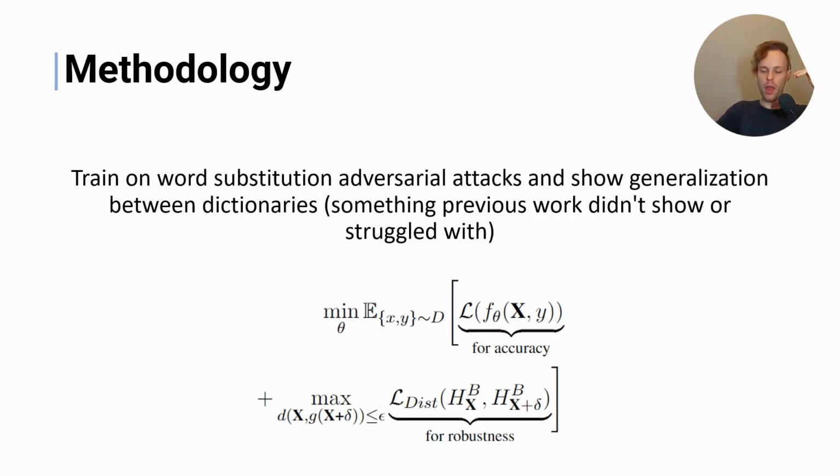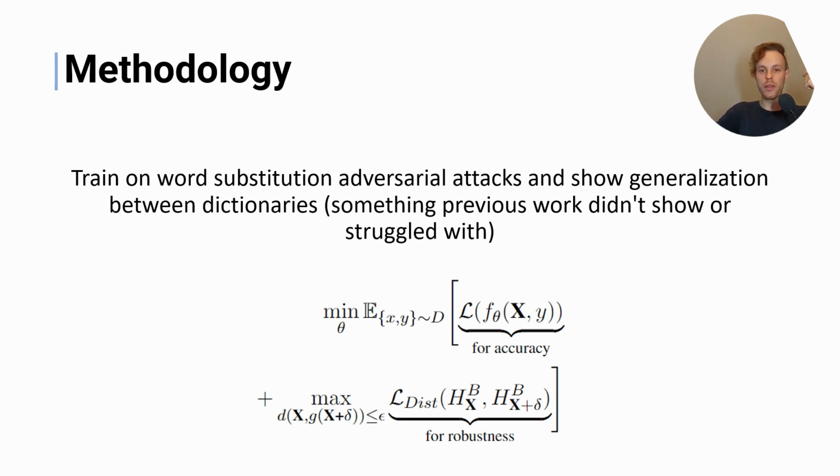So we have, for the original accuracy, an objective which would follow, for example, if you're doing classification, either binary or cross-entropy loss. But then we have an operation here, which is our LDist, and we believe that as you add word substitution perturbations, such as G(X plus delta), within a bound, which we will describe later, this will basically increase the distance between your original base domain and the adversarial domain.